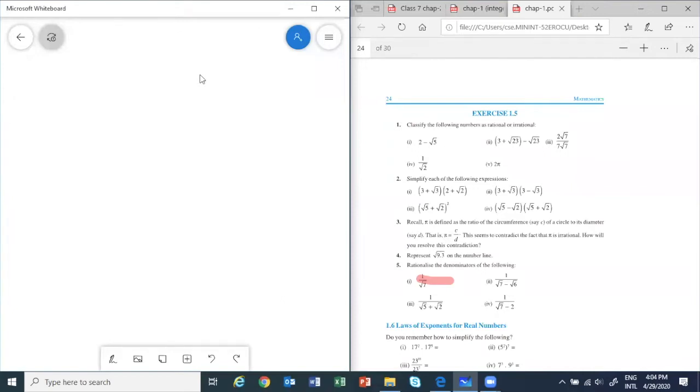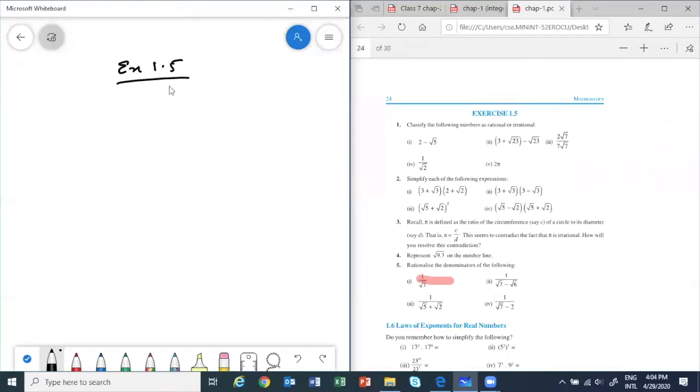So now today we'll try to finish this chapter, not only this, the whole chapter. So I'll try to go a little faster. If in between you don't understand, let me know. Okay. So we are doing exercise 1.5. We were doing the first one.